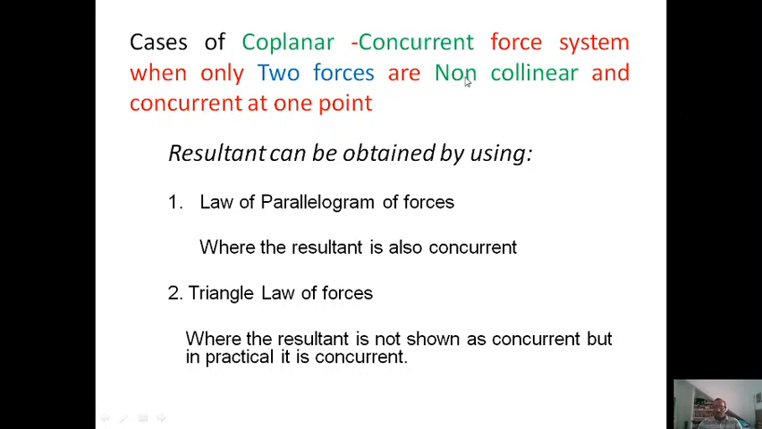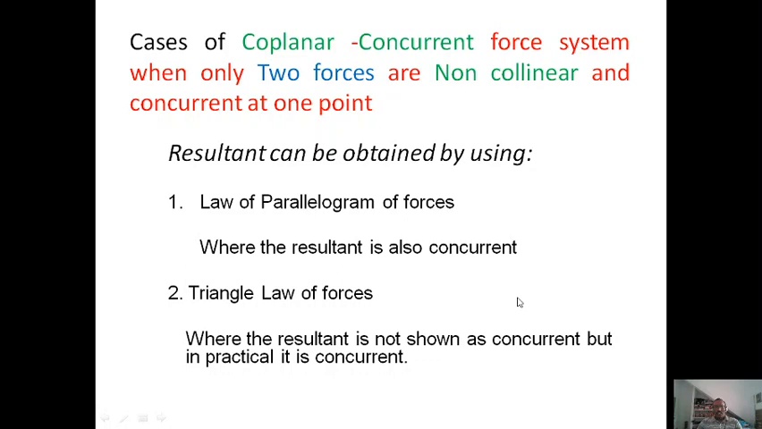Please mind it, we are referencing it as non-collinear, but in some cases it also becomes collinear. Those are special cases, and we will explain the same thing in a later session also. At present, we are taking it as non-collinear. So it is the initial case. In a coplanar concurrent force system, when only two forces are non-collinear and concurrent at one point, the resultant can be obtained by using the law of parallelogram of forces and the triangle law of forces.